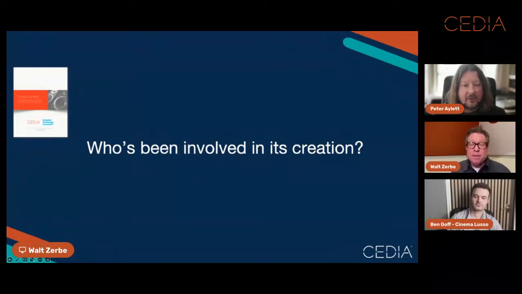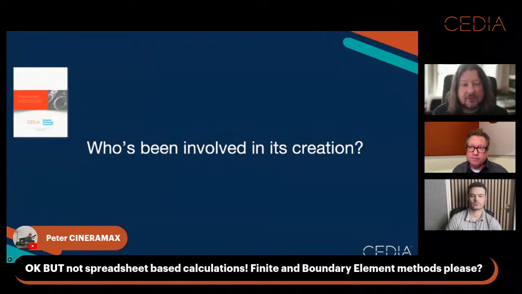Can I quickly address a question from Peter, who asks, okay, but not spreadsheet-based calculations, finite and boundary element methods, please. You are free to use whatever methods of calculations and predictions you like. What we're saying is this is what we think the end result should be. How you choose to justify and predict that is completely up to you. And we've had long discussions around the acoustics of spaces. The reality of having acoustics discussions is that if you have 10 acousticians in a room talking about what to do, you're probably going to end up with 13 different answers.